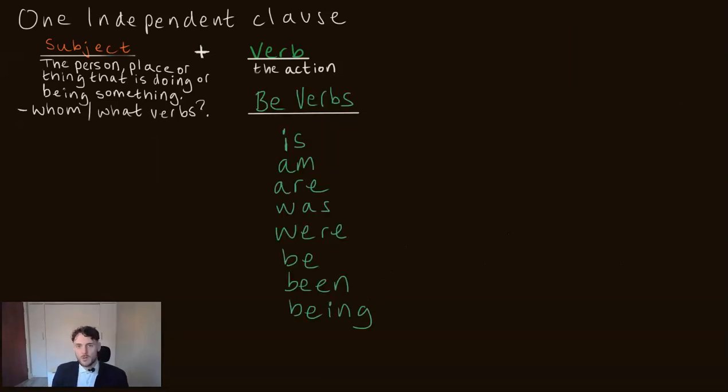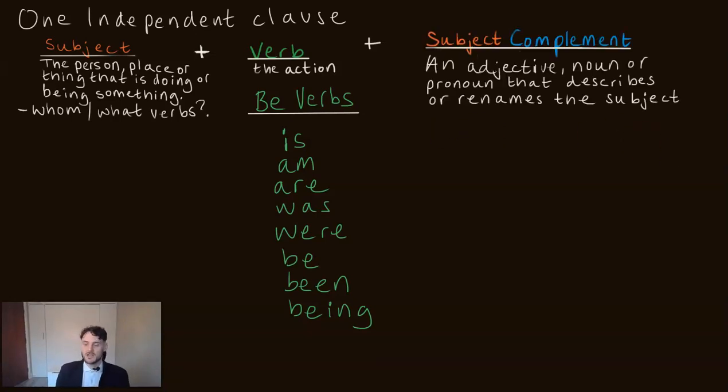We spoke about the object complement and how that helps us rename, identify or describe the object. What if we want to do the same thing with the subject? Well, we use something we call, ironically, a subject complement. A subject complement is an adjective, noun or pronoun that describes or renames the subject. You'll commonly see this written as S, V, S, C.